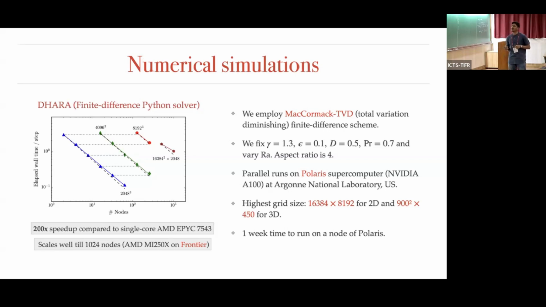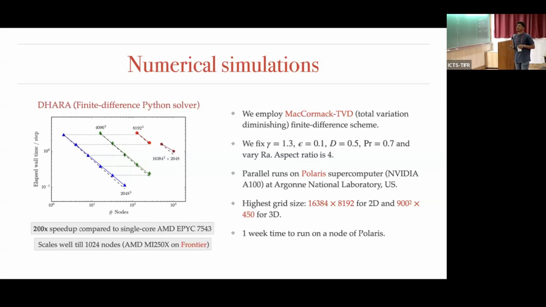And I have developed this code. It is a finite difference Python solver called Dhara, and we have also scaled it on Frontier. We have scaled it up to 1024 nodes, and Frontier is the fastest supercomputer right now. It has AMD MI250X GPUs. So this is scaled on GPU, and this is a GPU plus CPU code. And we use CUDA kernels in between to speed up the finite difference part. Also, the single GPU performance is around 200 times compared to a single core of AMD EPYC 7543.